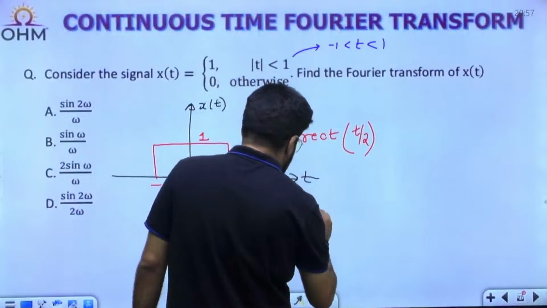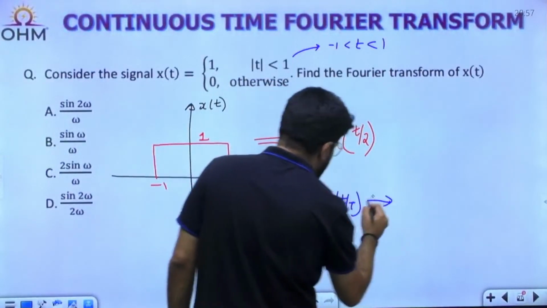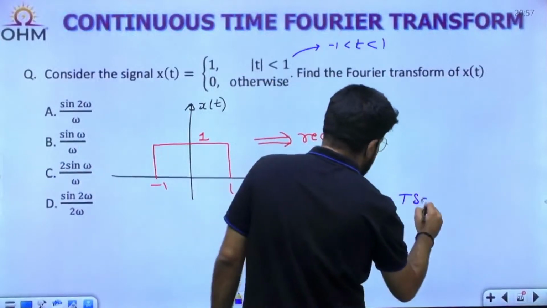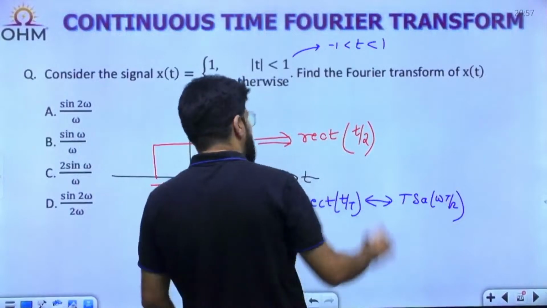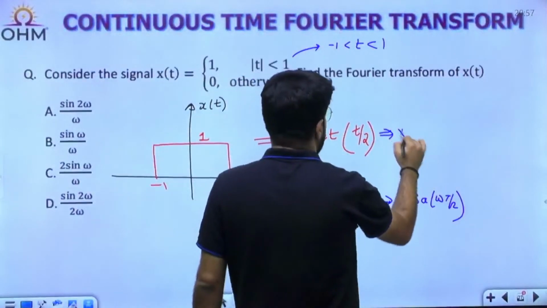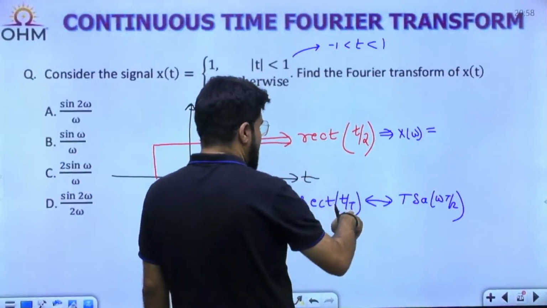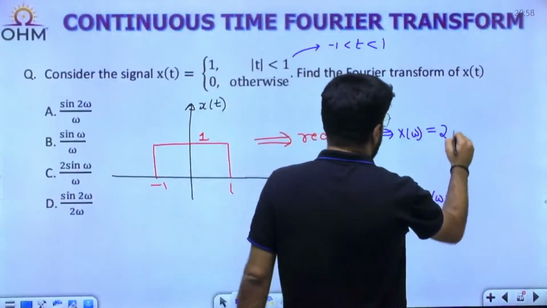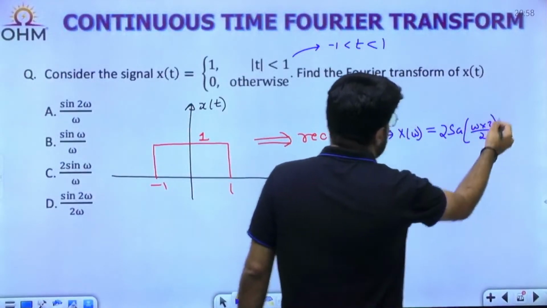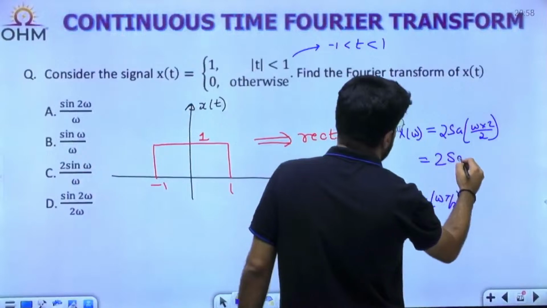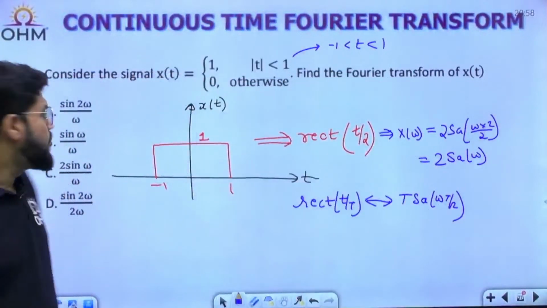Let us recall one of the most important formulas of the Fourier transform pair: rect(t/T) has transform T sampling(omega T/2). So what is the Fourier transform of this signal? What is the value of the duration capital T? It is equal to 2. So 2 sampling(omega times 2 by 2). This 2 will get cancelled. Answer should be 2 sampling(omega).